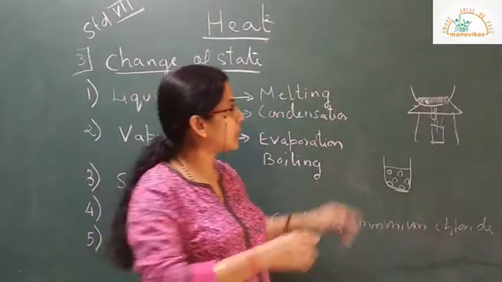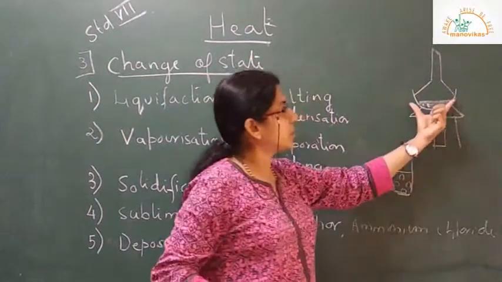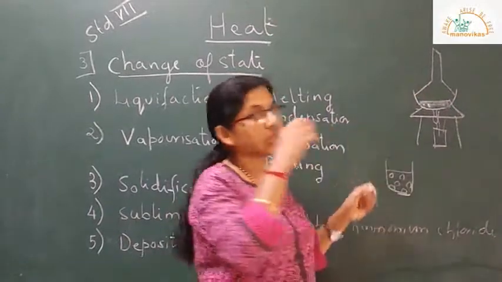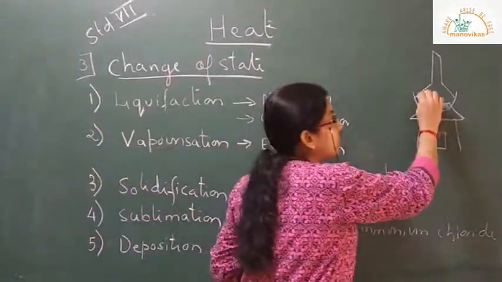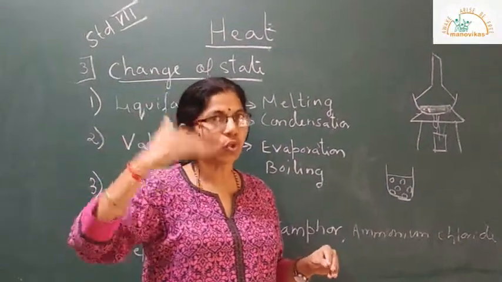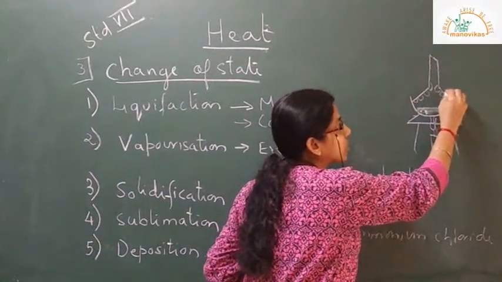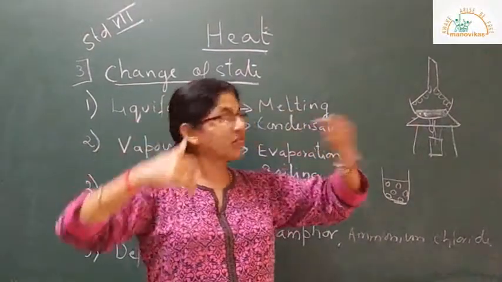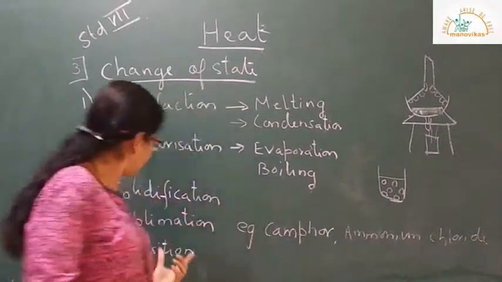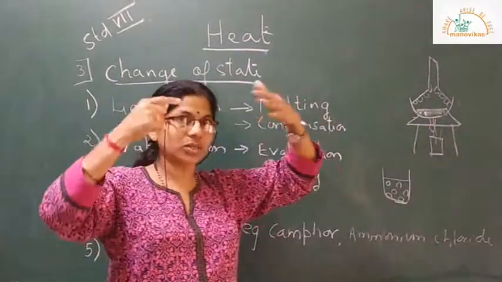If you just allow it to go into the atmosphere, it will change to gaseous state and be in the atmosphere. But if you take an inverted funnel and place it over the container, the crucible, you will find that all the vapors of ammonium chloride will be formed, and after some time, if you allow those vapors to cool down, you will find that solid ammonium chloride starts depositing on the inner surface of the funnel.